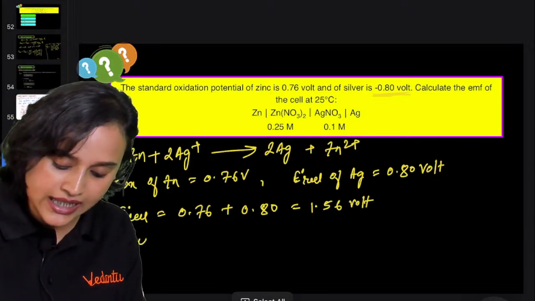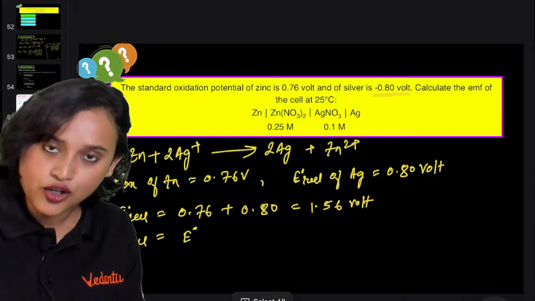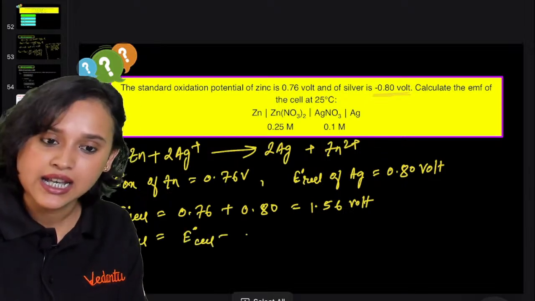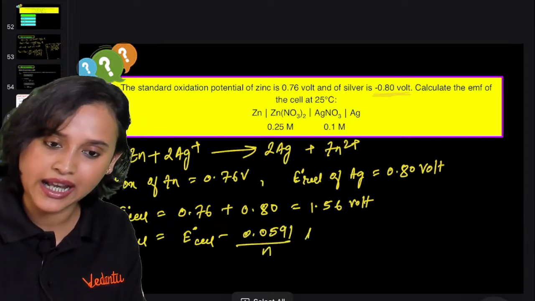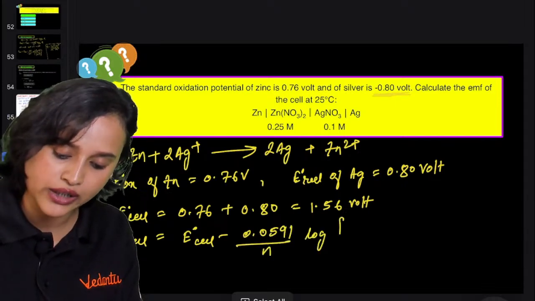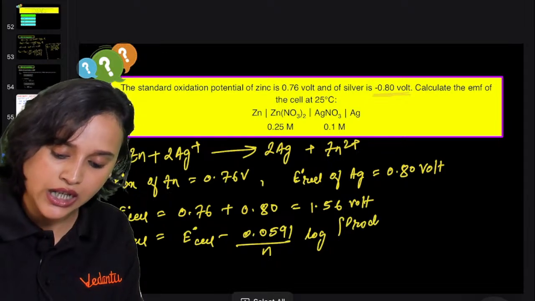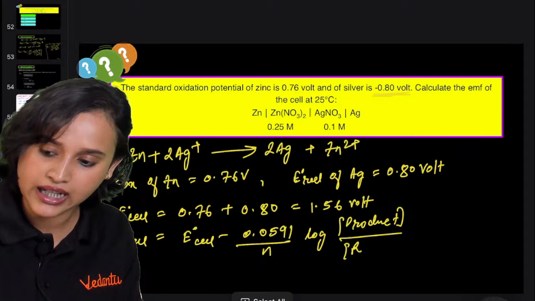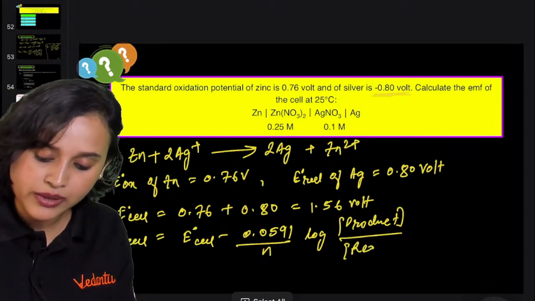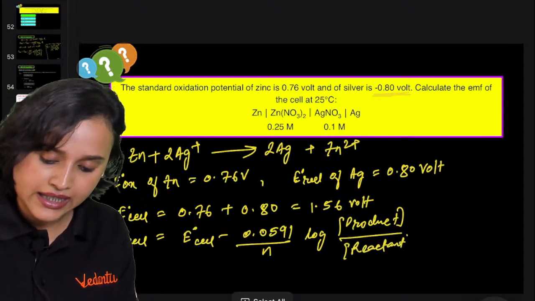Now we have E cell is equal to E0 cell minus 0.0591 divided by n log of, what do we take on the top? On the numerator we always take the product, and on the denominator we take the reactant, isn't it?